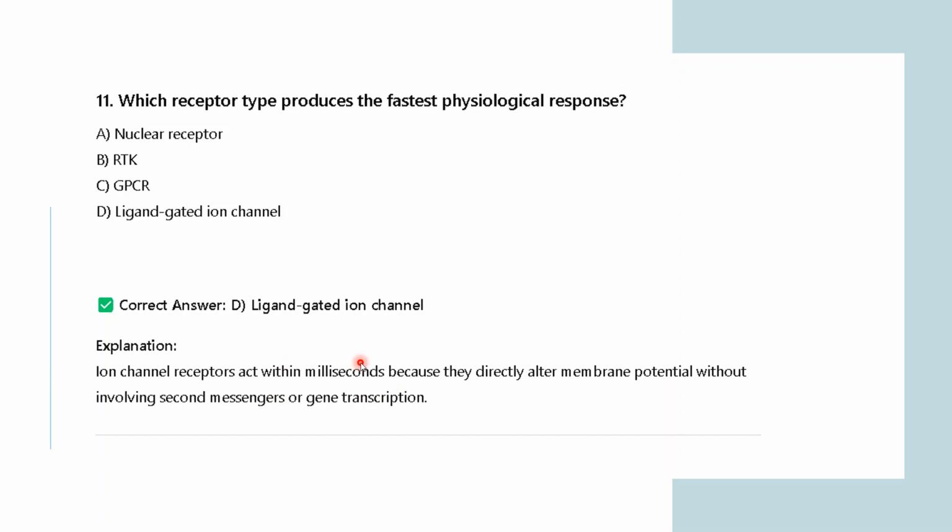What do you mean by the membrane potential? There is a gradient between the ions present inside the cell and outside the cell. Because of the potential gradient, there is a very fast flow of the ions from outside the cell to inside the cell. So that is why it will take only milliseconds. So it is the fastest physiological response which is happening in your cell membrane. Is it clear to everyone? Any doubts, anything?